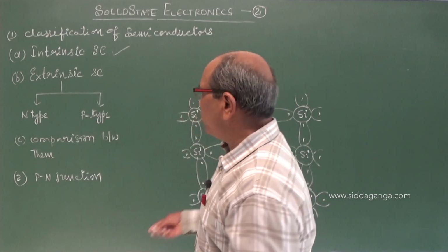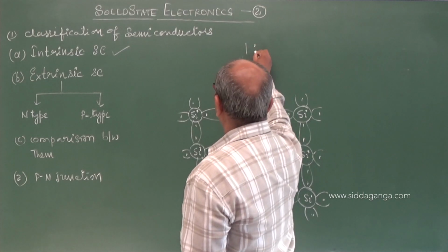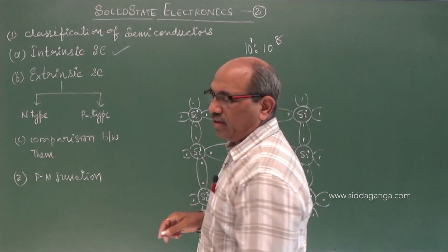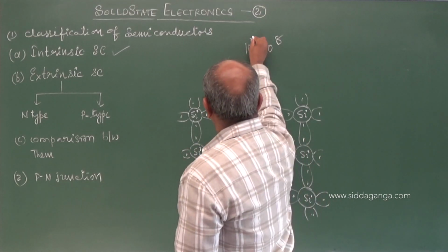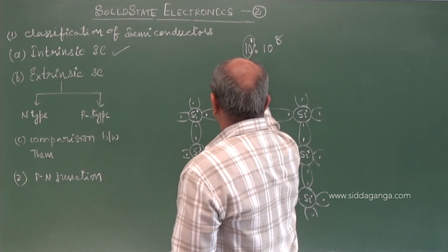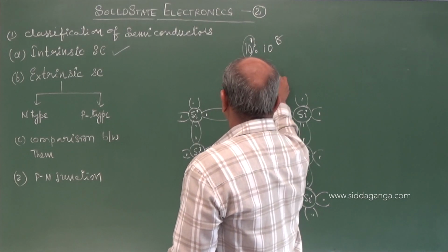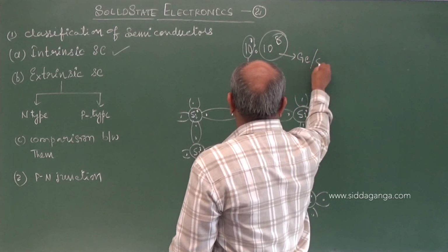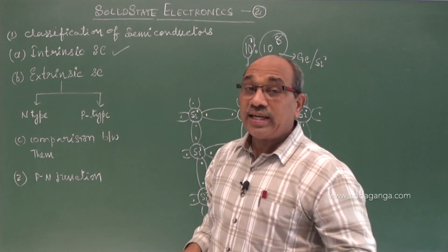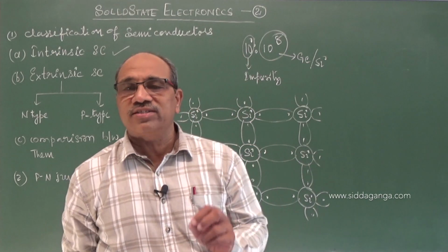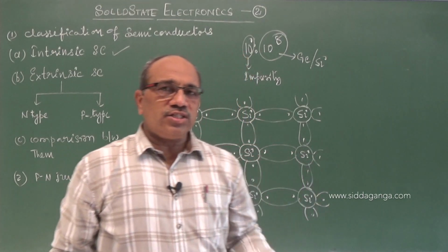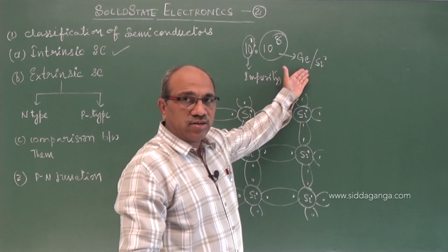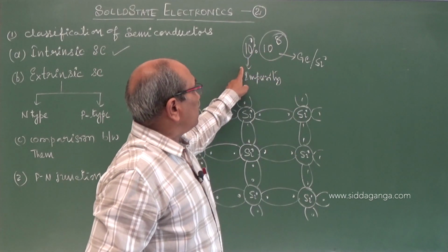The maximum impurity amount can be 1 to 10 power 8, that is, one impurity atom can be added against 10 power 8 germanium or silicon atoms. I am telling about the maximum number. So it is a very minimal amount. Among millions of atoms of germanium or silicon, one impurity atom can be added.